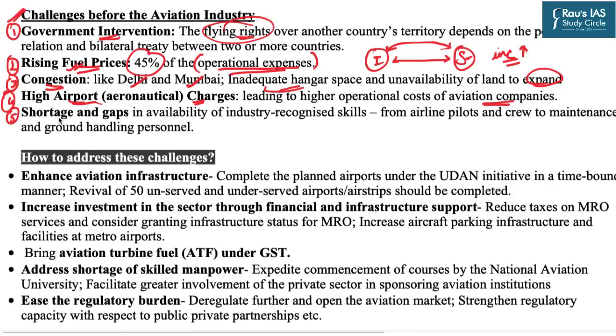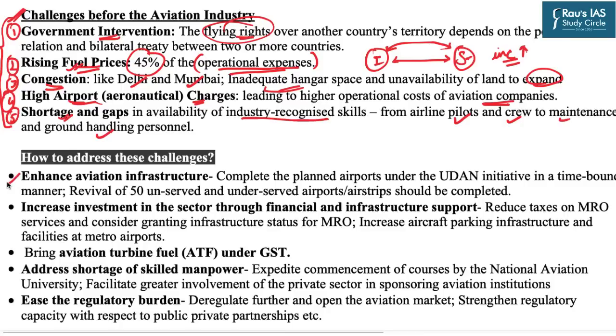There is a huge shortage in the availability of industry recognized skills from pilots and crew to the maintenance and ground handling personnel. So these all are the multidimensional challenges which aviation industry in India face. But these challenges need to be overcome and there should be a way ahead to tackle these challenges.